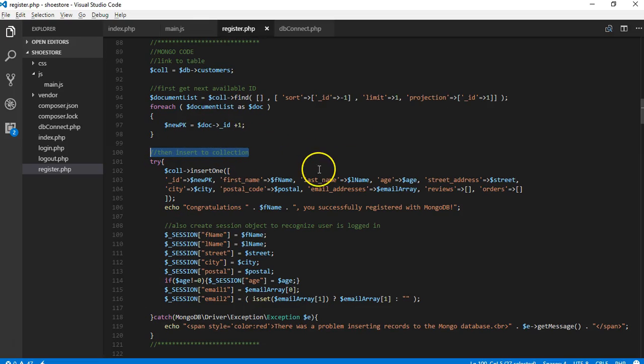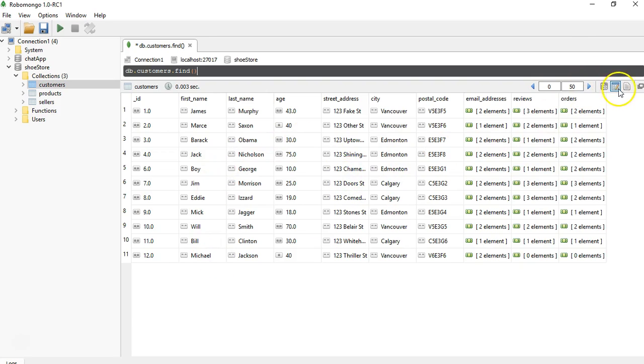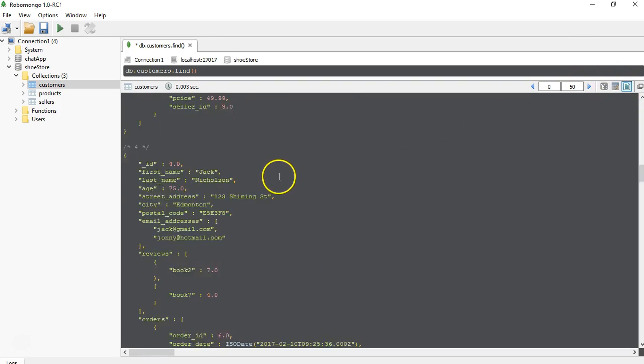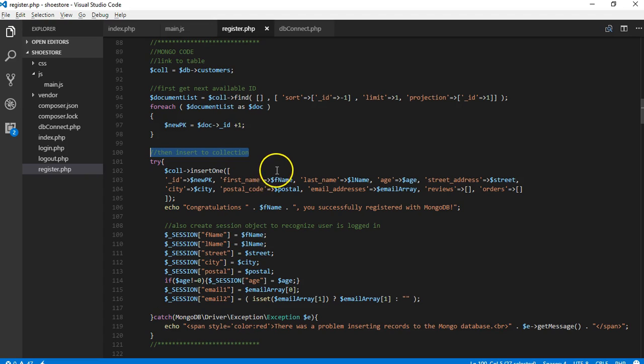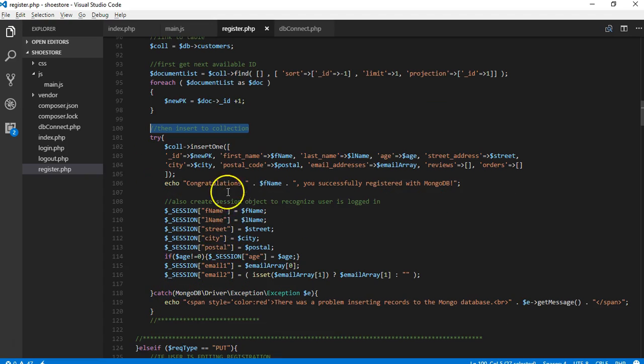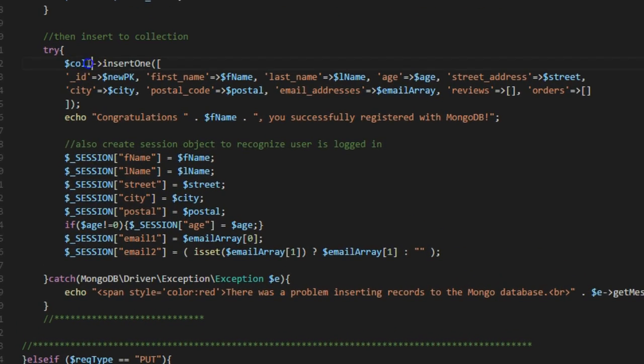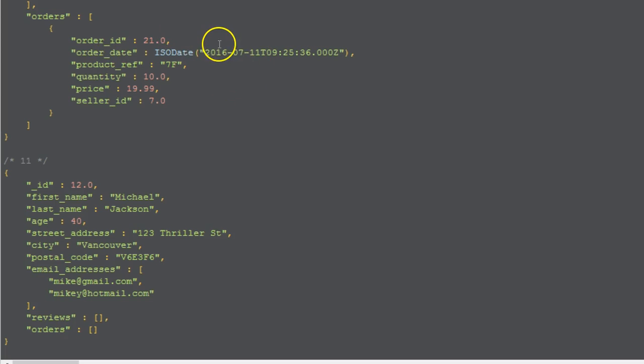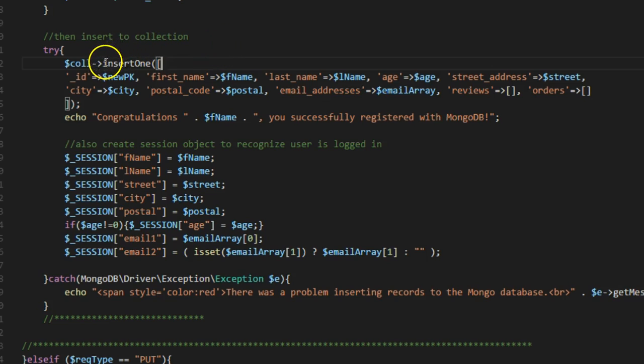So we already did that, and now we are ready to insert into our Mongo database. So we're doing a try catch statement, as you can see, and here's our collection object, which represents our customers object, and we are doing the insertOne method.